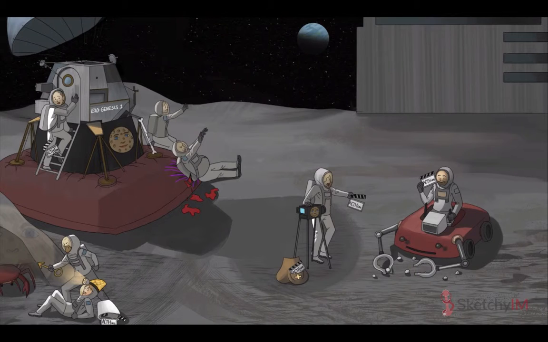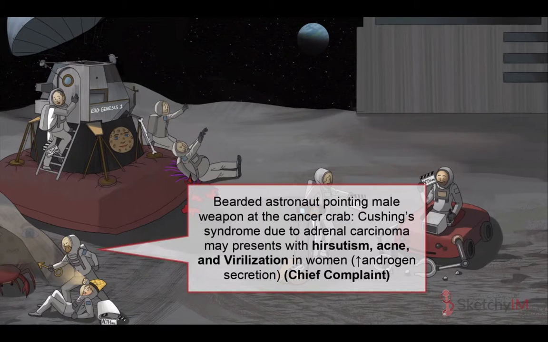Women with some types of Cushing syndrome may develop signs of androgen excess because of oversecretion of adrenal androgens. In particular, women with adrenal carcinomas may develop hirsutism, acne, and virilization. Adrenal carcinomas secrete large amounts of androgens because they're inefficient at converting cholesterol to cortisol. So, next to that alien cancer crab, we've drawn in an astronaut brandishing our recurring androgen symbol.